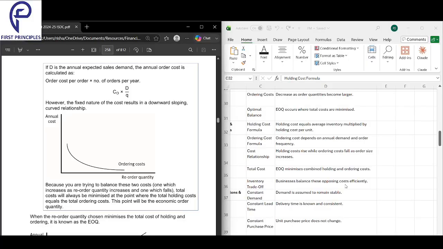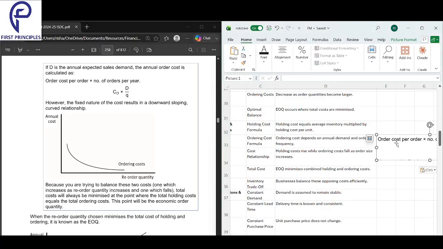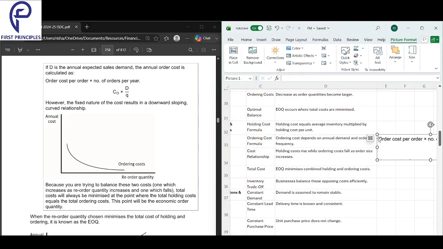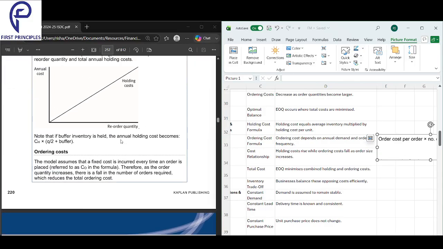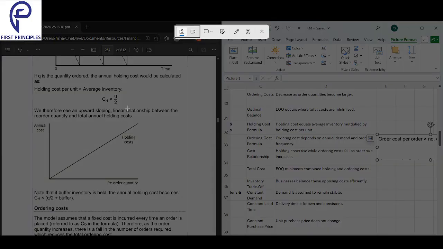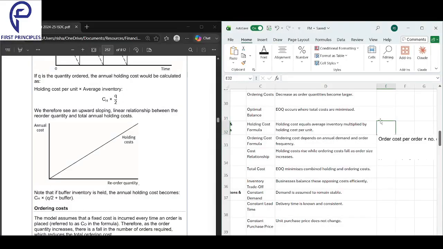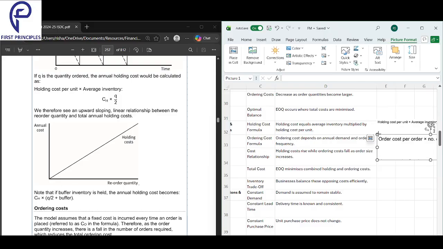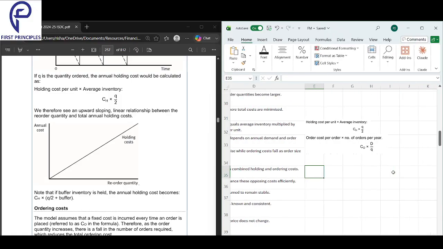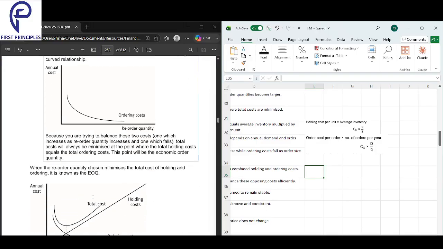Here is the ordering cost formula. Then holding cost, this is your formula. This is how you calculate the holding cost. Both the formulas are here, holding cost and ordering cost. And then the EOQ formula also I will stick.